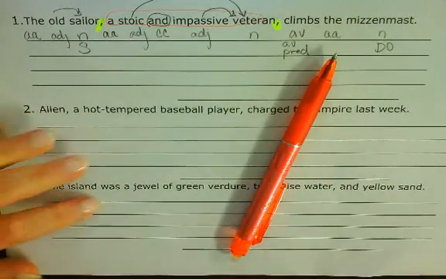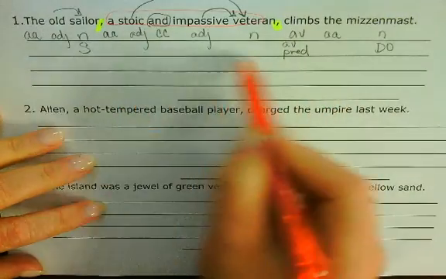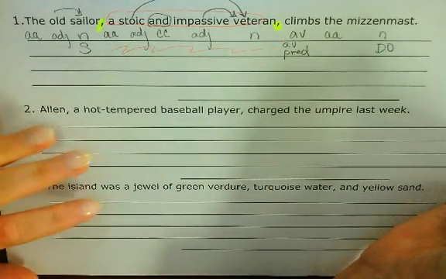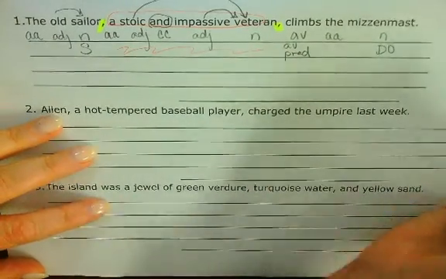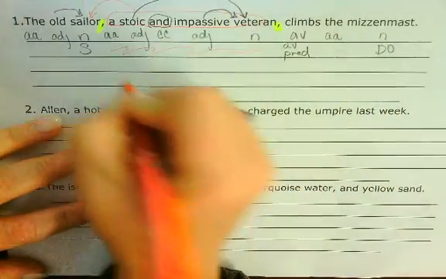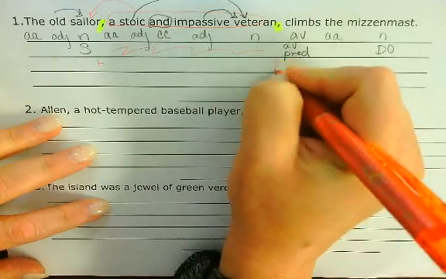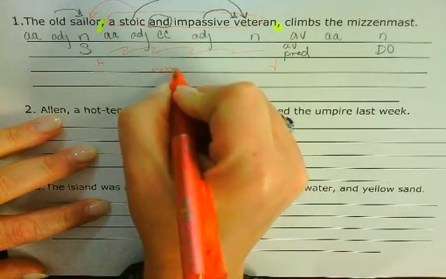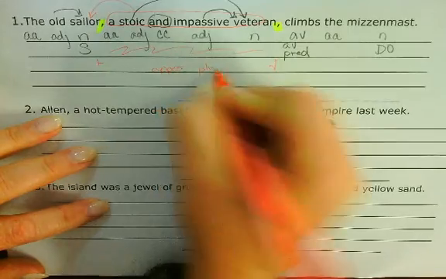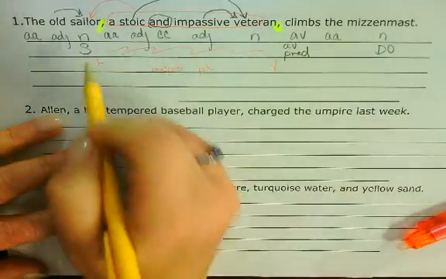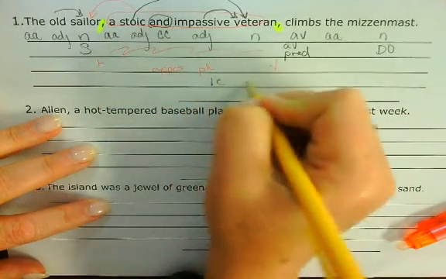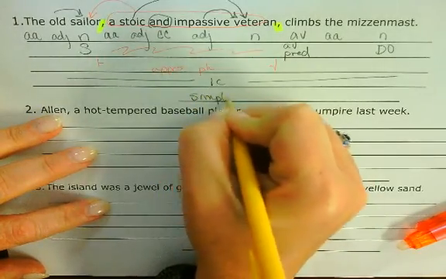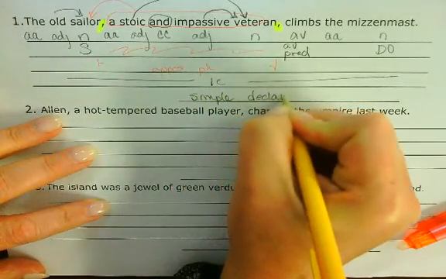Those road signs kind of give us a clue, and if you notice, we don't have anything for level 2 right here, so we have to determine what is a stoic and impassive veteran doing. Well, it's defining sailor. So this whole thing, a stoic and impassive veteran, is an appositive phrase. We have one subject predicate set, which means we have an independent clause for this sentence, which makes it a simple declarative.